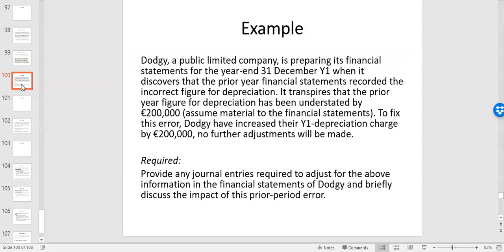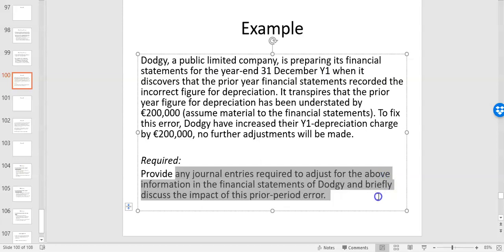So the best way to look at that is to look at a real example and work our way through it. Dodgy PLC is preparing its financial statements for year one when it discovers that the prior year financial statements recorded an incorrect figure for depreciation. The prior year figure for depreciation has been understated by 200,000, and you can assume this is material. I'll give you that indication in any exam question. To fix that, Dodgy have increased their year one depreciation by 200,000, i.e. the current year, with no further adjustments made. Provide any journal entries required to adjust for the above, and briefly discuss the impact of the prior period error.